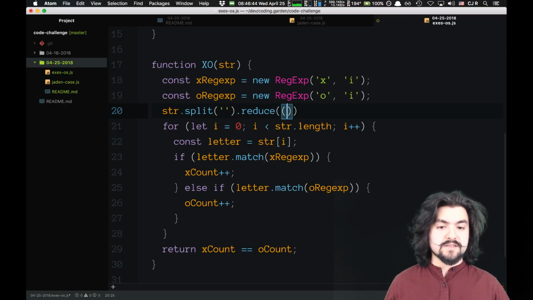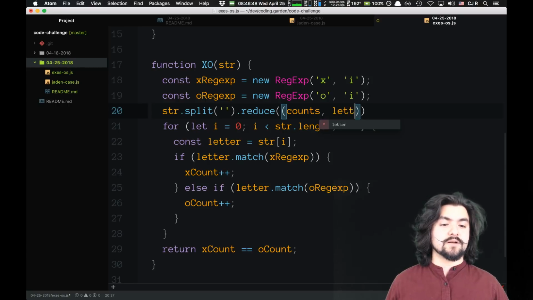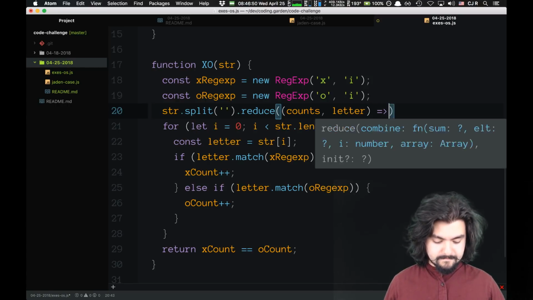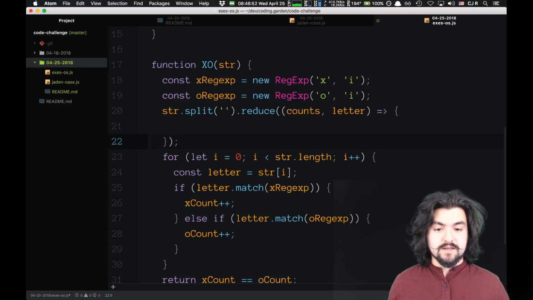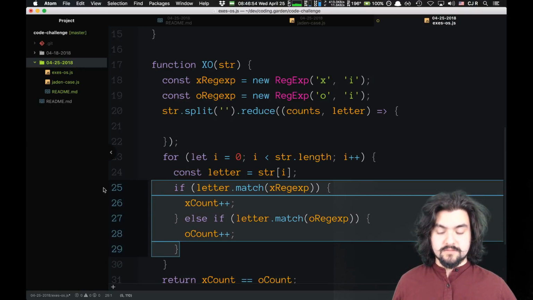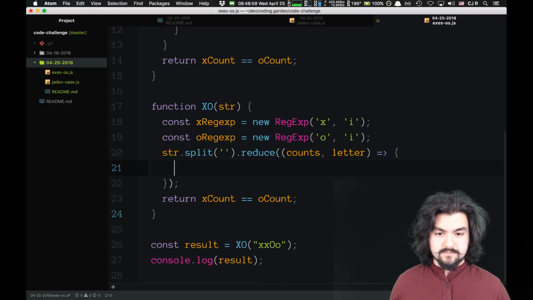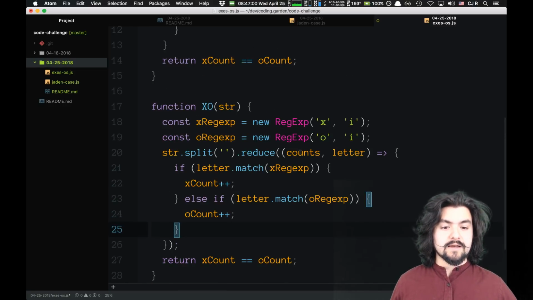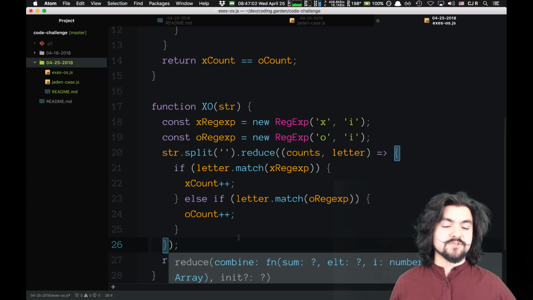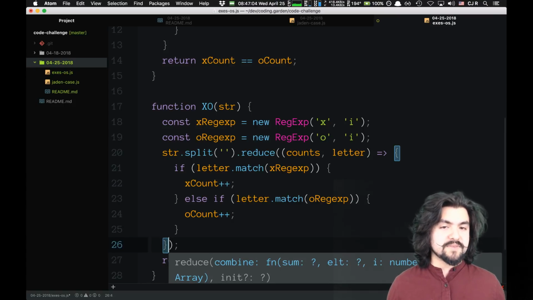And this is going to give us, let's say, the counts and the current letter. And then inside of there, we're basically going to do this.